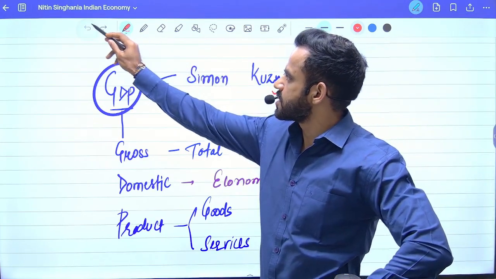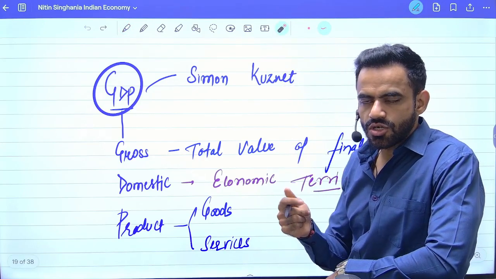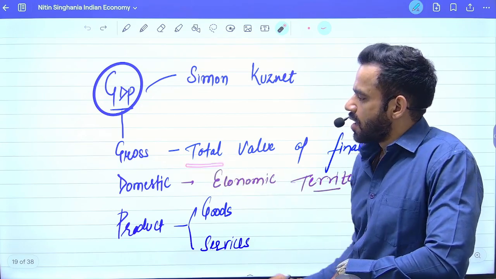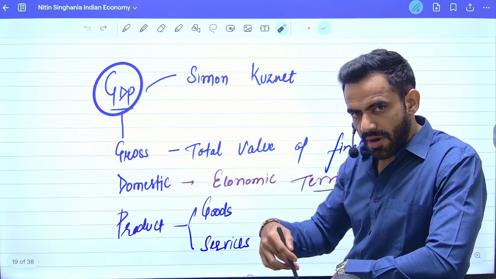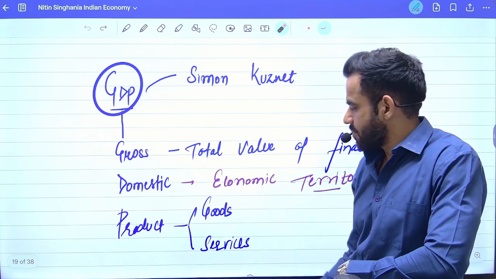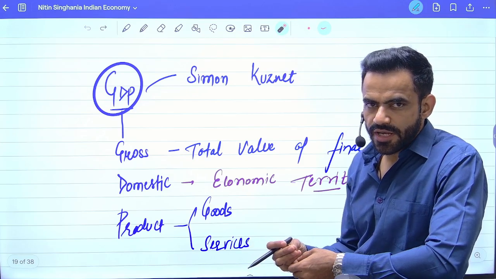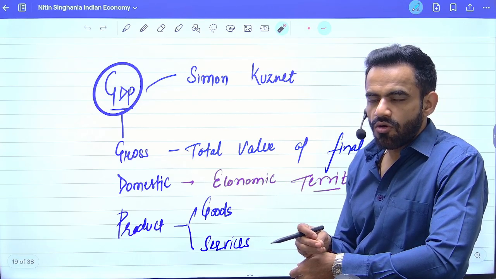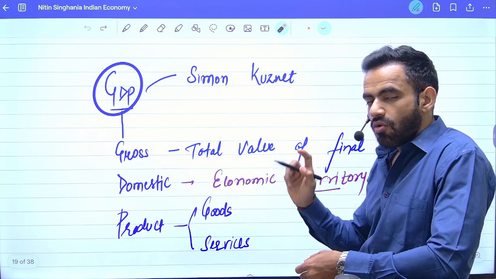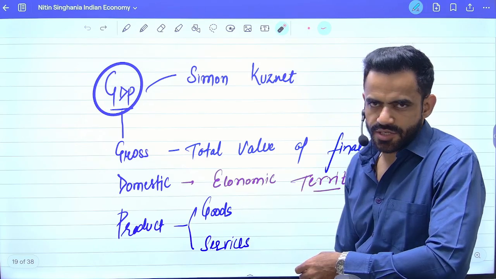Now understand two important things. GDP basically has three terms: gross domestic product. Gross means what? Gross means total. Domestic means in the domestic boundary of that particular country or of that particular area. Product means what? Product means goods and services. So GDP is the monetary value or the economic value of all the final goods. Understand the keyword here, final. All the final goods and services produced in the economic boundary of a country.